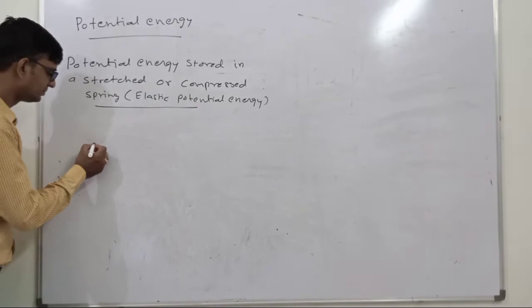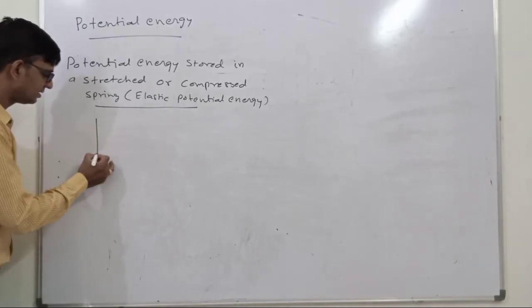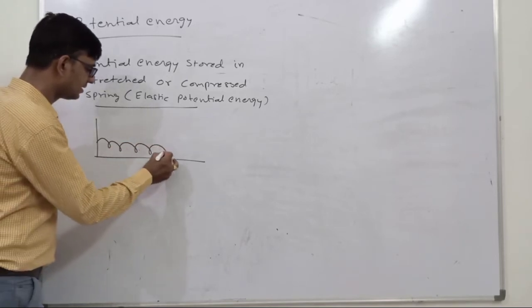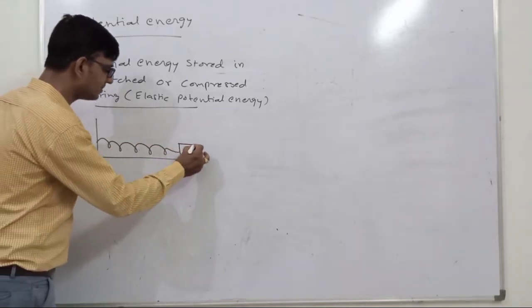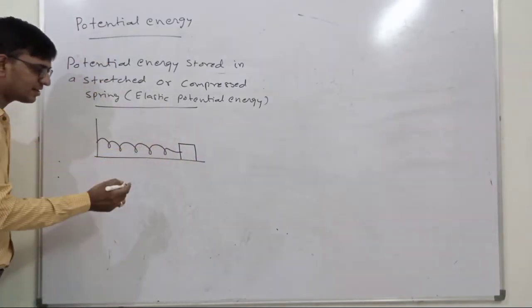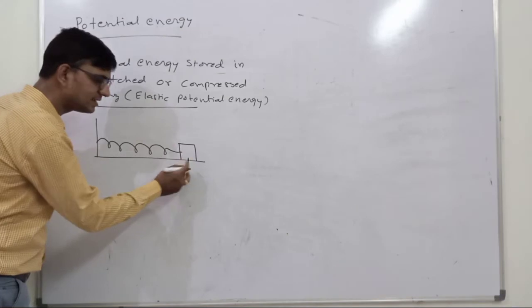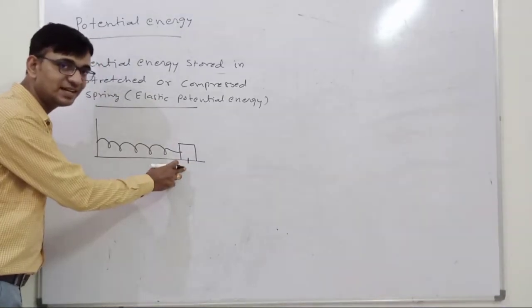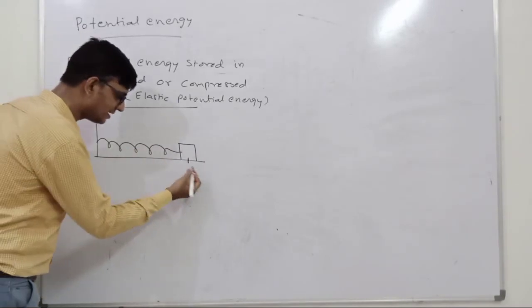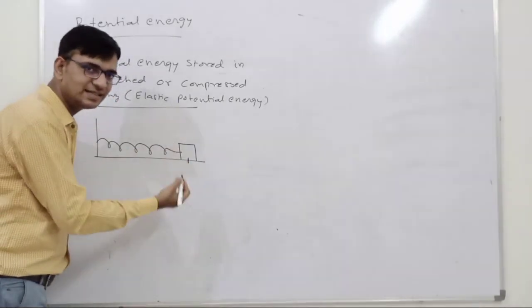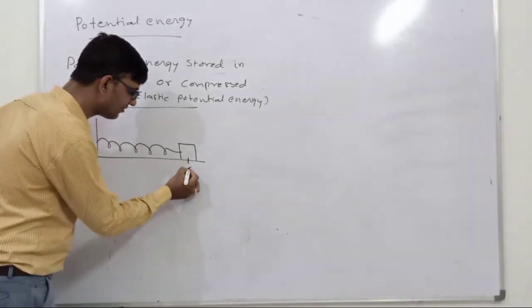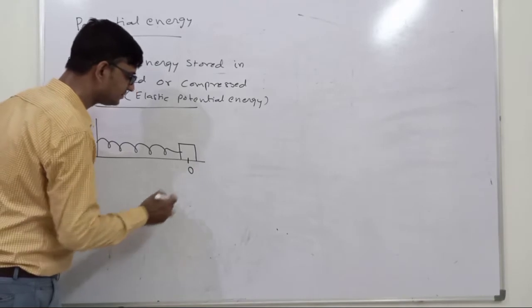Suppose there is one spring and one body is attached with this spring. Suppose this is the position where the spring is not stretched or not compressed. So let us assume this point is the zero reference point, the origin. So suppose this is 0.